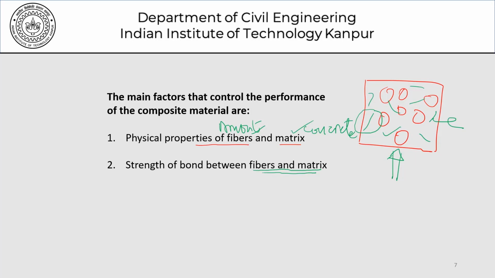So this is pretty much similar to the discussion that we had between the role of the coarse aggregate versus the mortar phase and the ITZ. So these three were the pillars on the basis of which we discussed the properties of concrete. Now with the addition of fibers in that concrete, we are talking of the properties of fibers, the properties of matrix, and the bond between the fibers and the matrix.